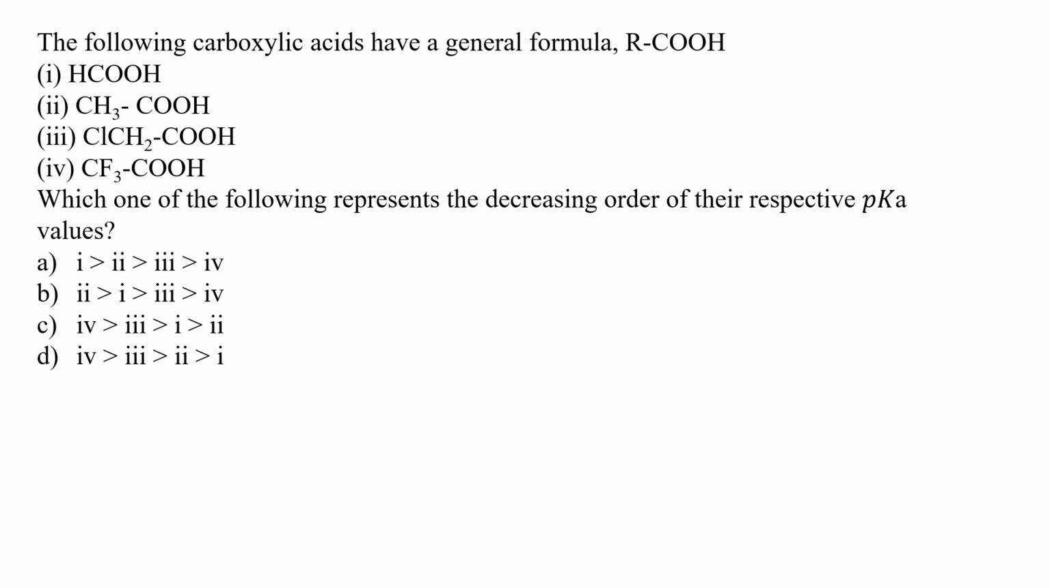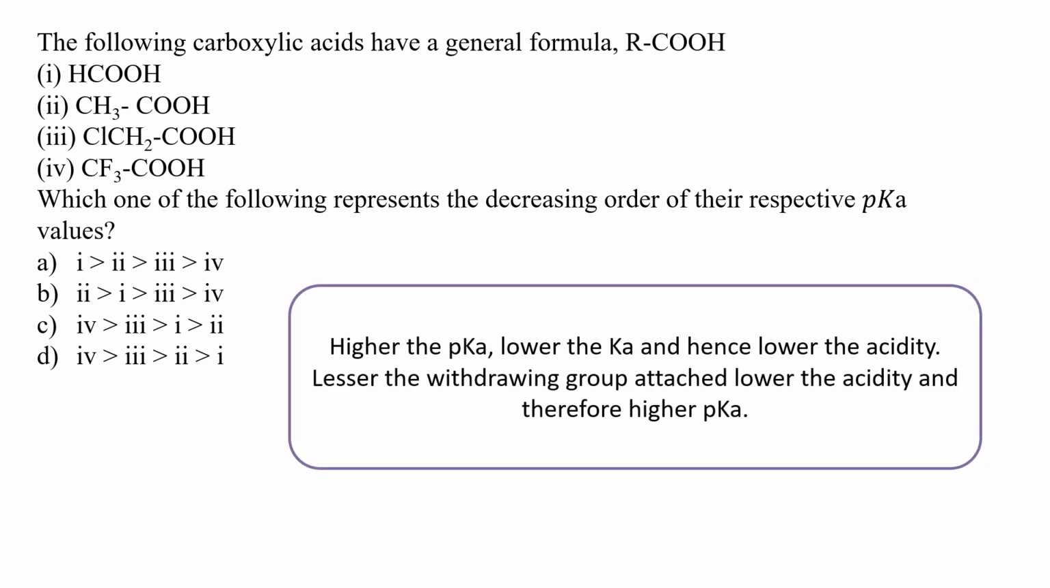Moving on, the next question is: the following carboxylic acids have a general formula R-COOH. Now, R-COOH, okay, we have four options. Which of the following represents the decreasing order of the respective pKa values? For solving this question, one should note that higher the pKa, lower the Ka, hence lower the acidity.